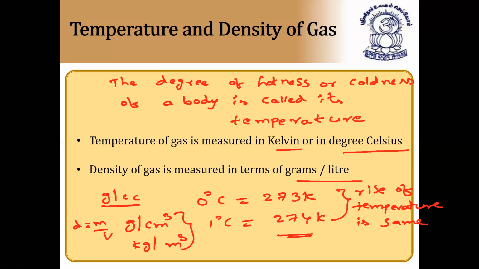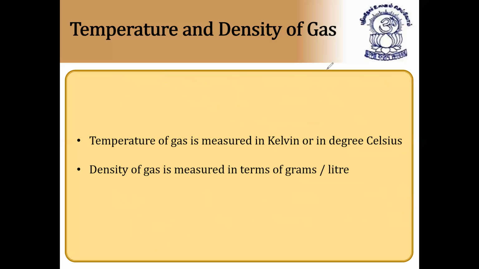So gases have density, mass, pressure, temperature, and volume also. These are all the parameters of gases. What are the measurable properties of gases? First one we have mass. Second one we have pressure.